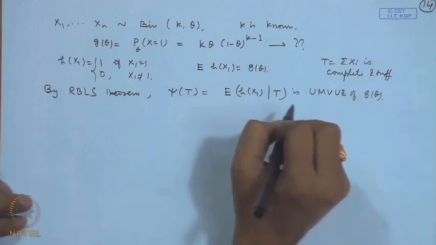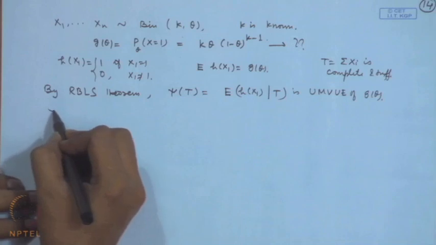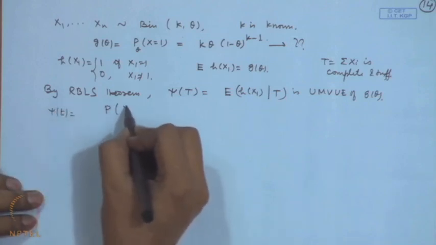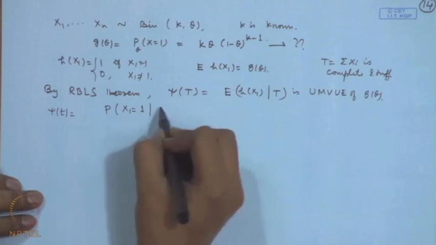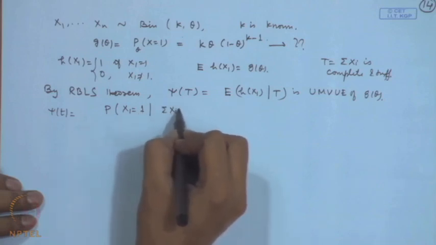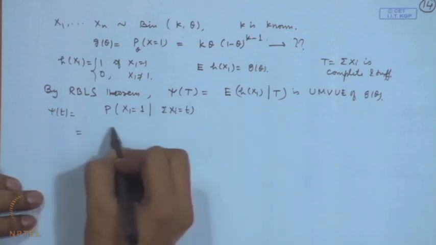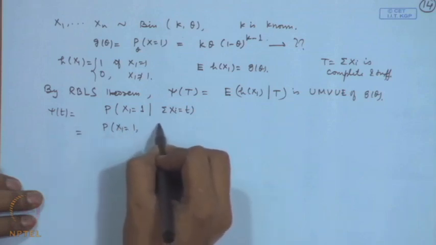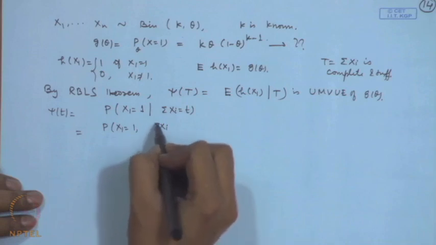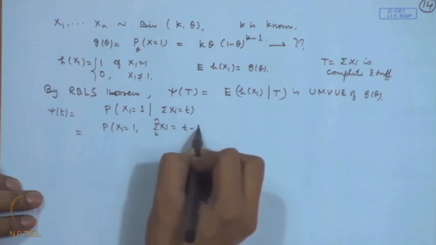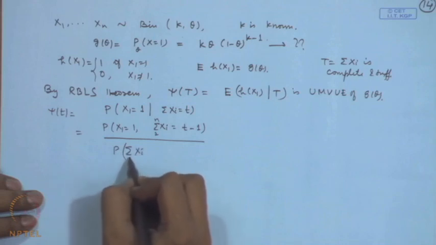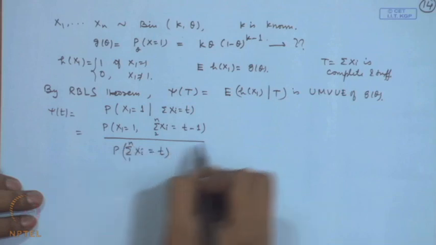So, we can consider here evaluation of this psi t function, that will be equal to probability of x 1 is equal to 1 given sigma x i is equal to t, that is equal to probability of x 1 is equal to 1 and sigma x i from 2 to n is equal to t minus 1, divided by probability sigma x i 1 to n is equal to t.